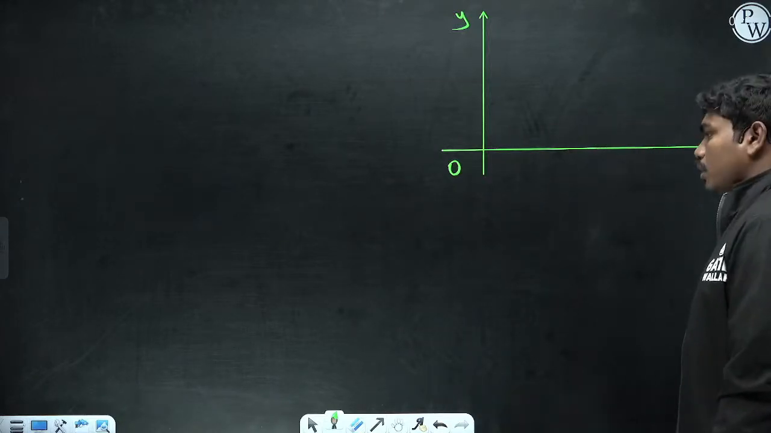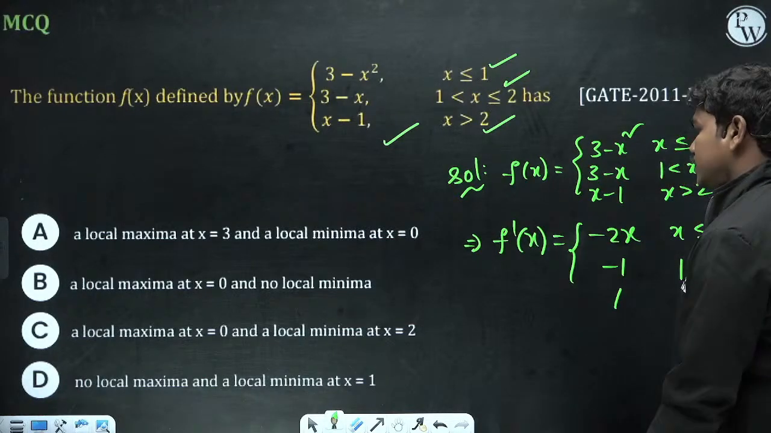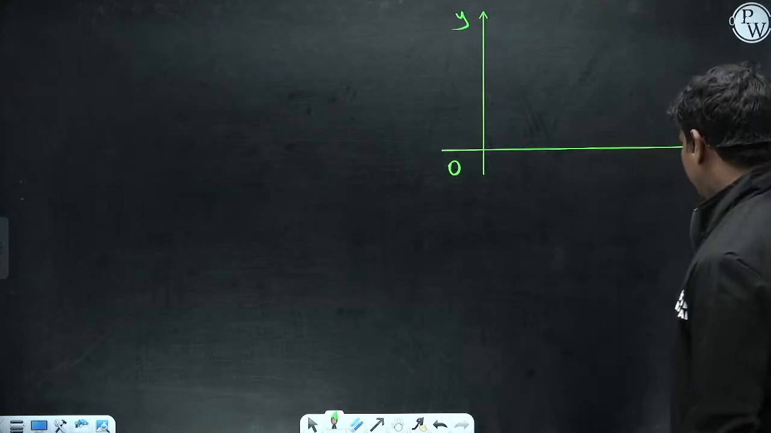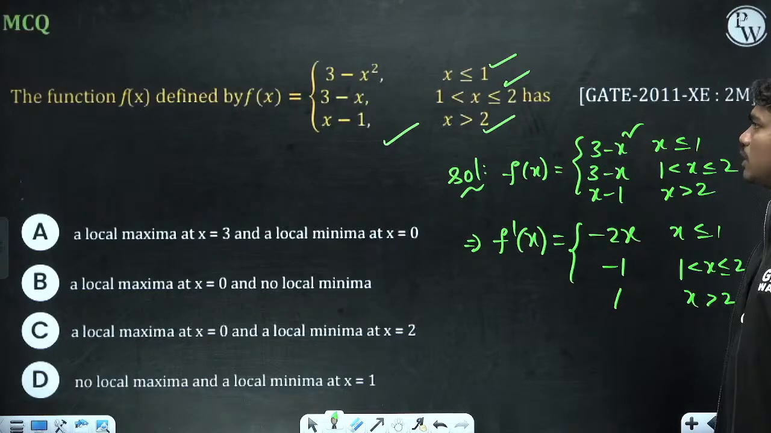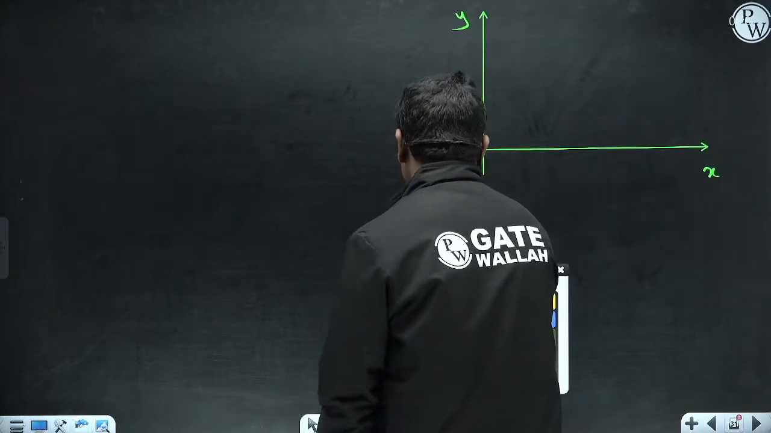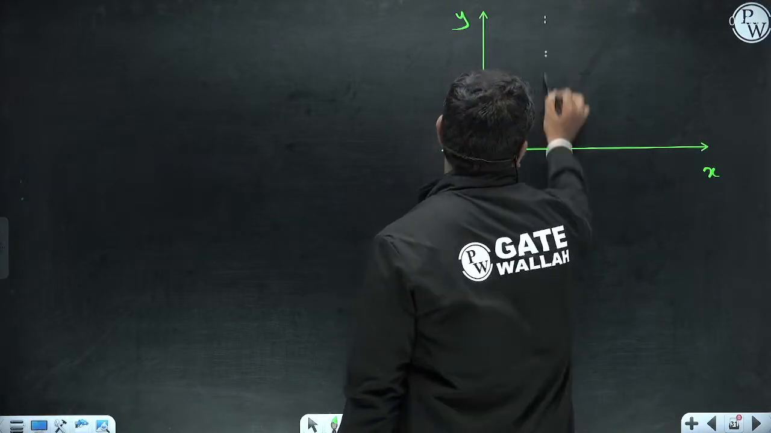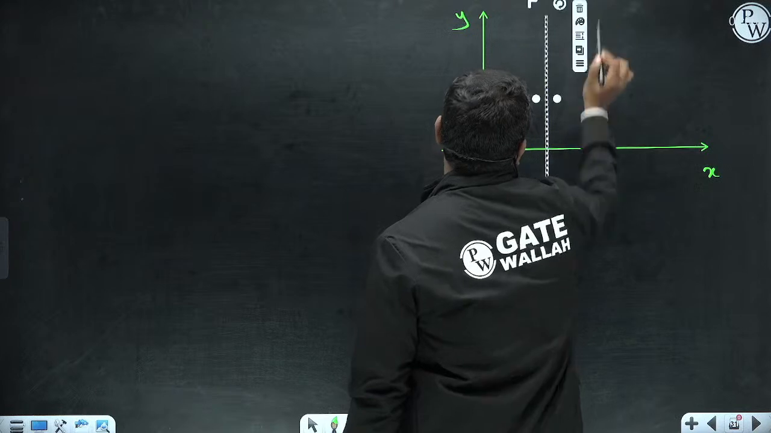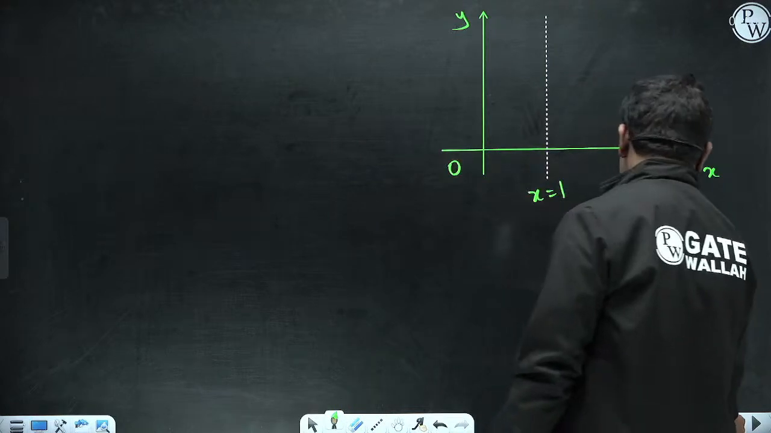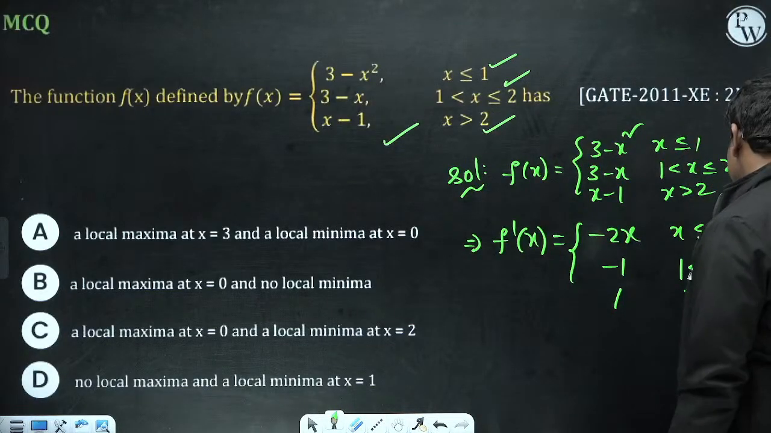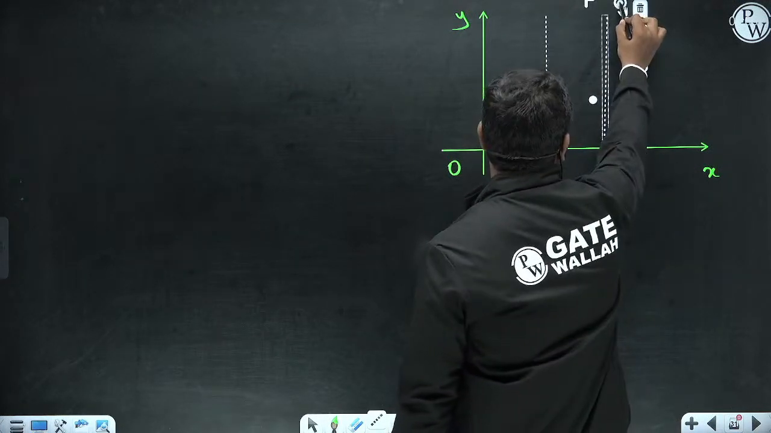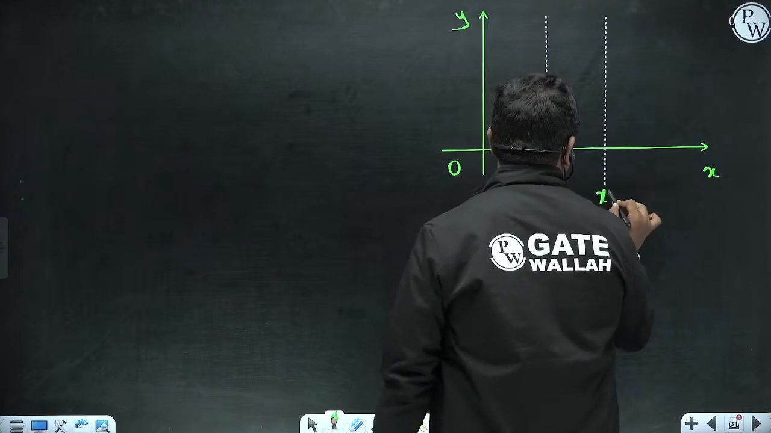Now option C is coming: local maxima at x equal to 0 and local minima at x equal to 2. Let us see first of all. If you try to plot this for x less than or equal to 1, 3 minus x square. If you take x equal to 1, for example, at x equal to 1 and x equal to 2 are also points of interest here.